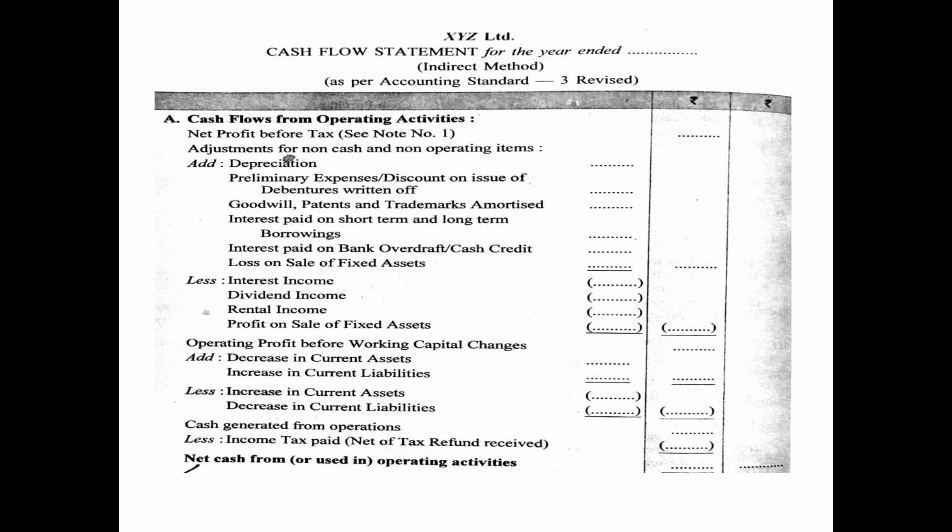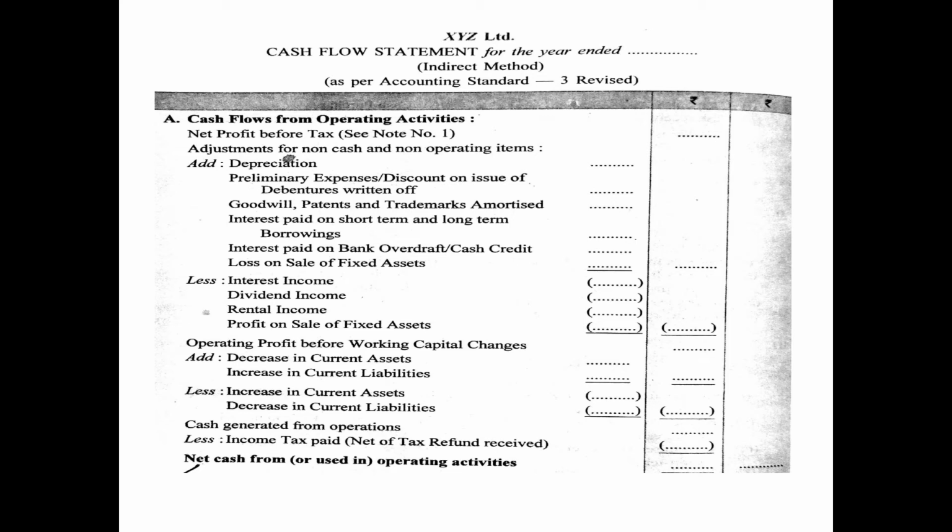And the last one is loss on sale of fixed assets. Now it is a loss, it is a non-cash and non-operating item. Therefore, because it was deducted, we know that while preparing the statement of P&L, we deduct such losses and expenses. And for the cash flow statement, all these have to be added back.